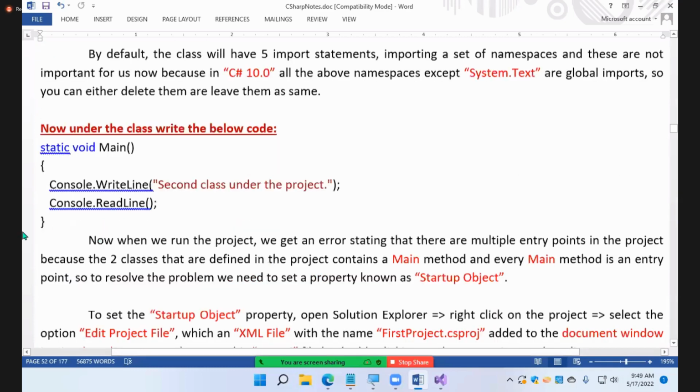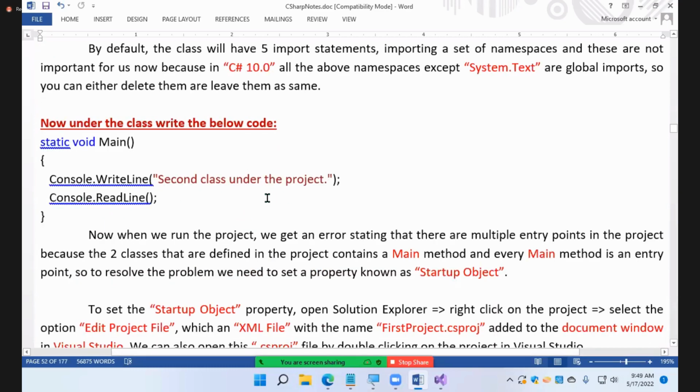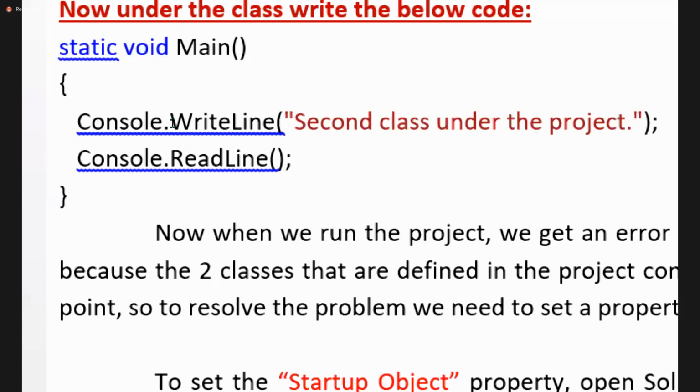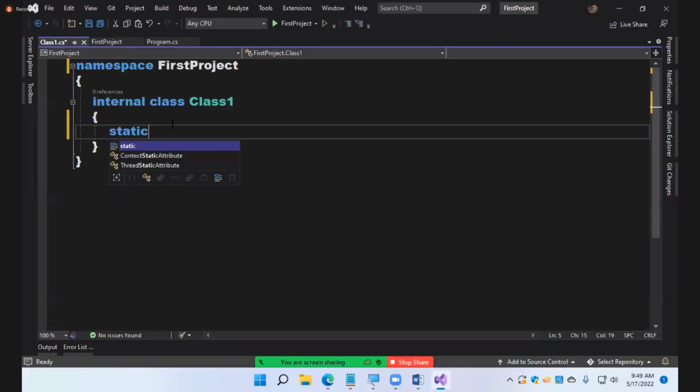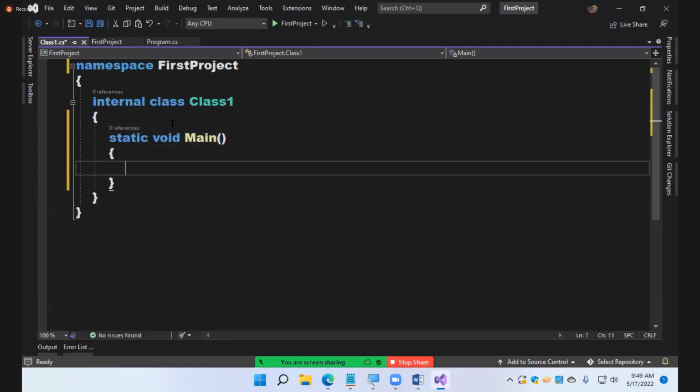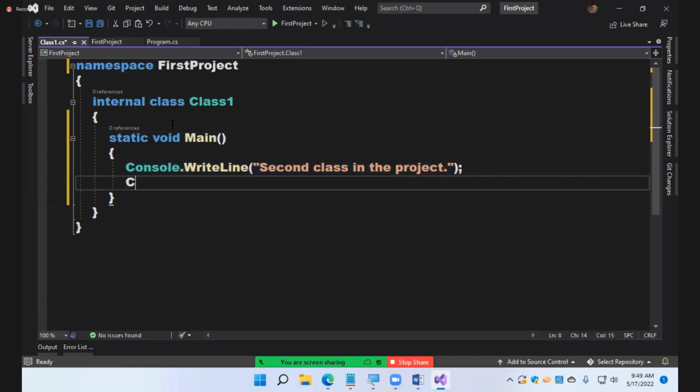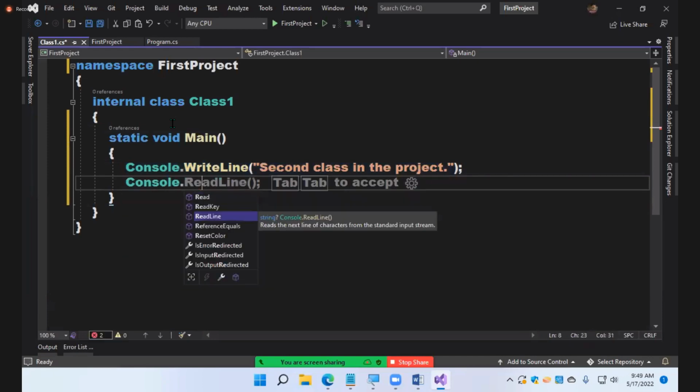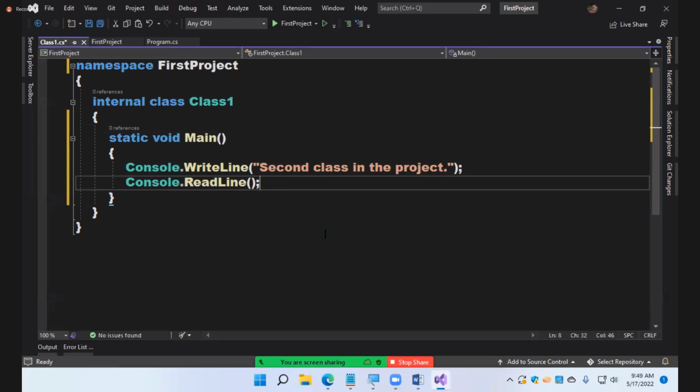Now under the class, write the below code. Let's write static void Main. The static keyword is optional here, just leave it. Then Console.WriteLine, "second class in the project". And then Console.ReadLine. Just Console.ReadLine.